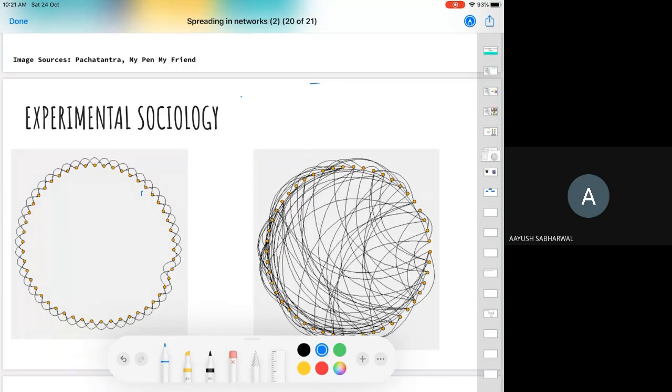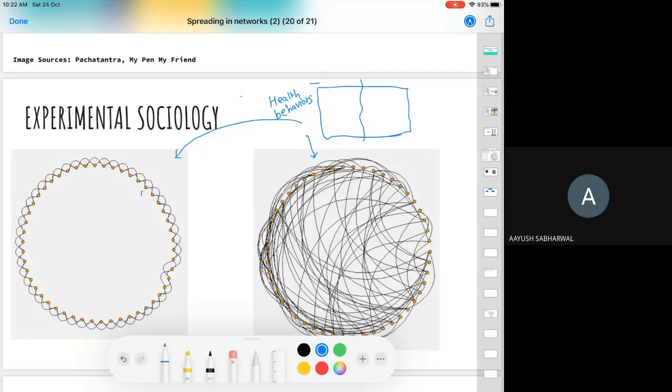In this connection, there was a beautiful experiment done by a researcher, Damon Centola. He tried to create a real world version of this experiment. He created a simple online website where anybody can register and log in. The website was regarding health behaviors. When you log into this website, you get certain friends. Unlike Facebook, where you choose your friends, here you are given predefined friends. As soon as a person joins, he will be dropped randomly into either this world or this world.